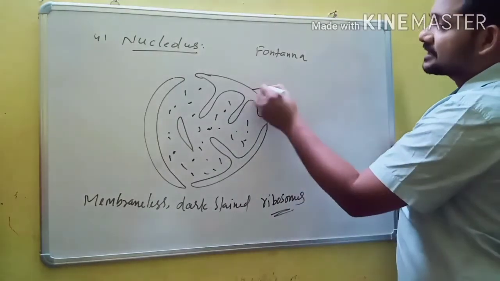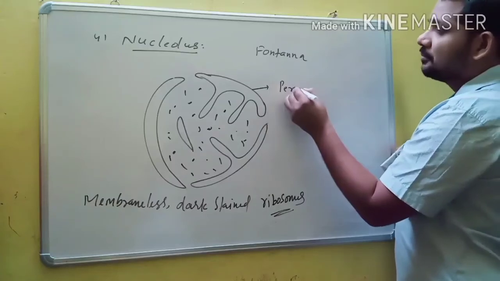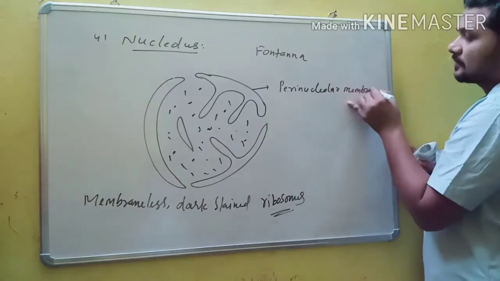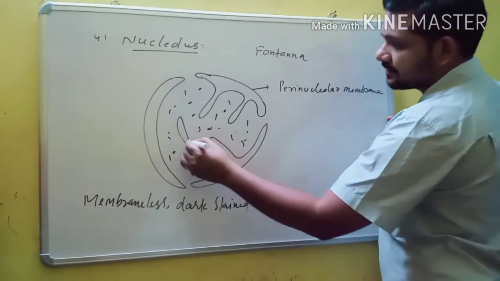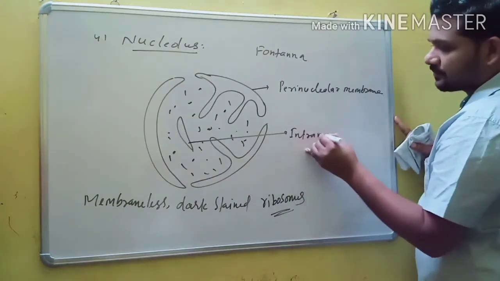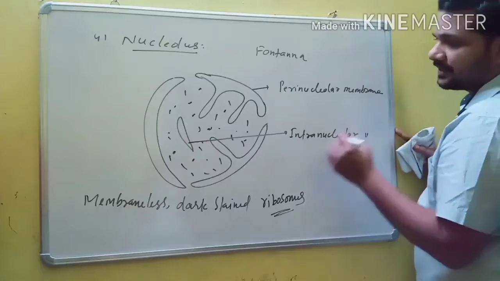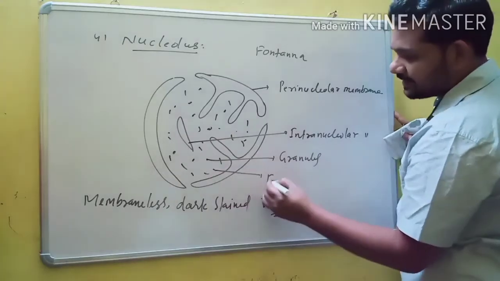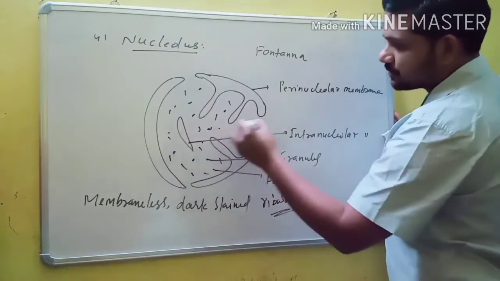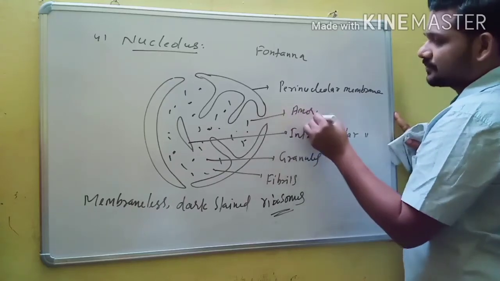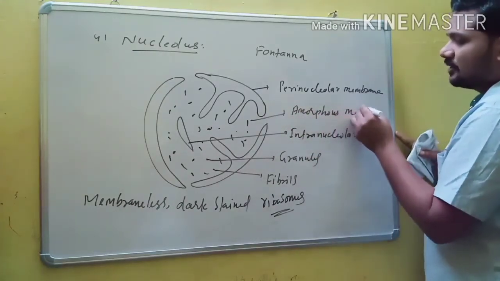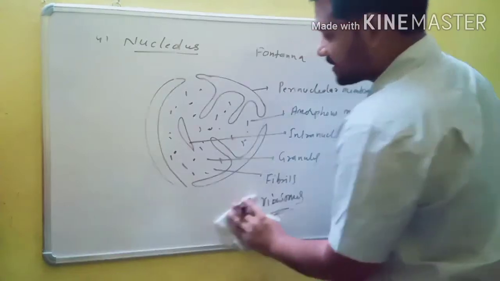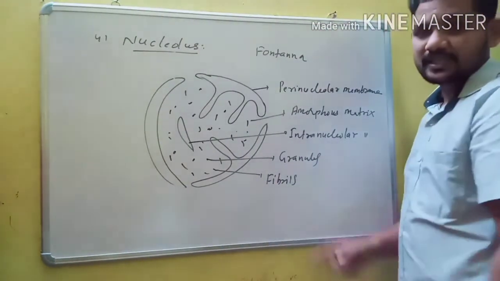And it has various structures. This is the perinuclear membrane, and this is the intranuclear membrane, and these are granules, and these are fibrils, and this one is called the amorphous matrix. So the amorphous matrix present in the nucleus is called the nucleolus. And this nucleolus is a membraneless structure. This is the site for synthesis of ribosomes in the case of eukaryotes.